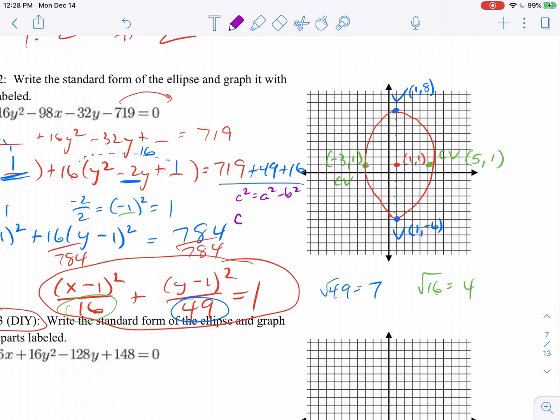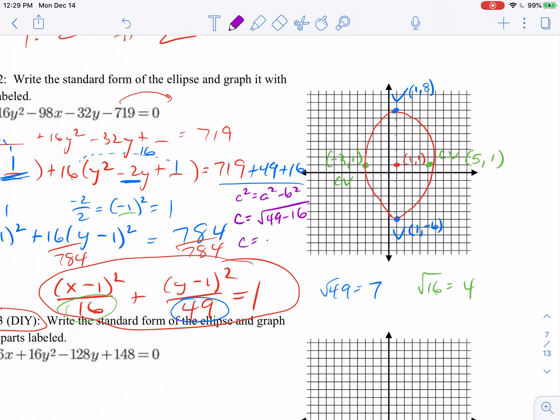So my c would be the square root of 49 minus 16. A squared is 49, the bigger denominator. B squared is the smaller, technically. Oh, it should have been 49 minus 16.